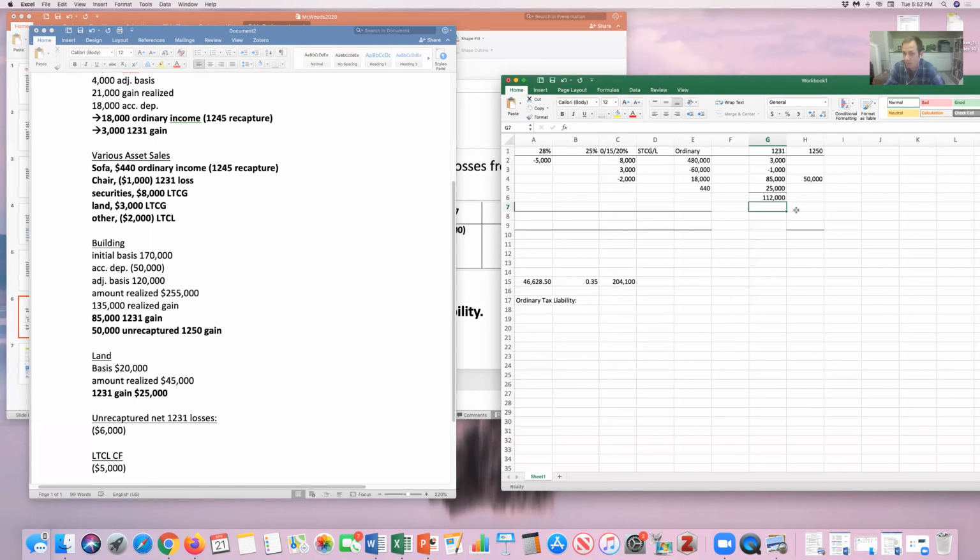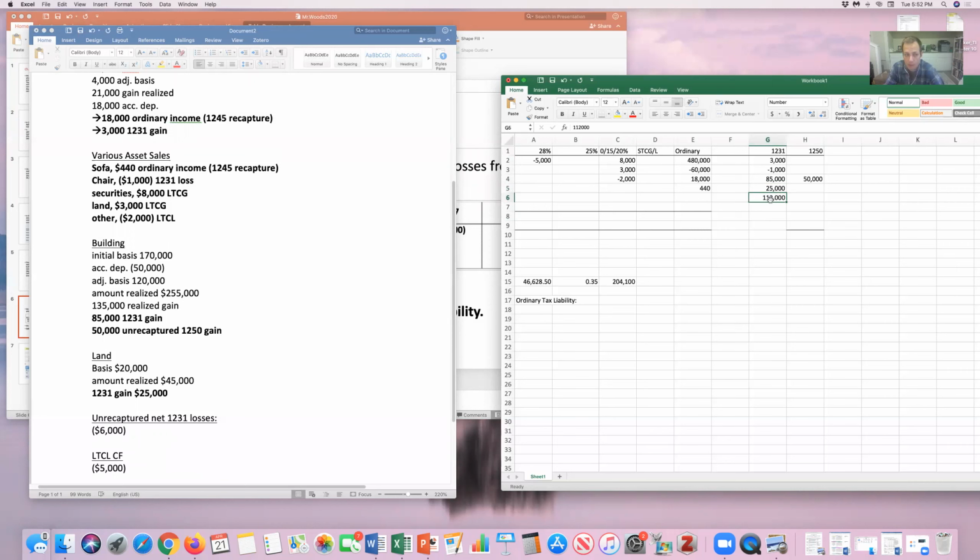If I had enough losses here, they could also reduce my 1250, but when I'm netting, I'm going to net these last, so they didn't get affected. I only had this one loss, so it comes out of my other 1231 gains here. So that's my first step. I've netted the 1231 gains and losses.